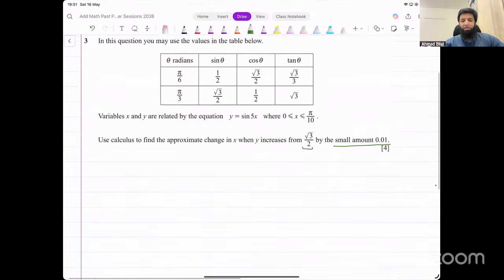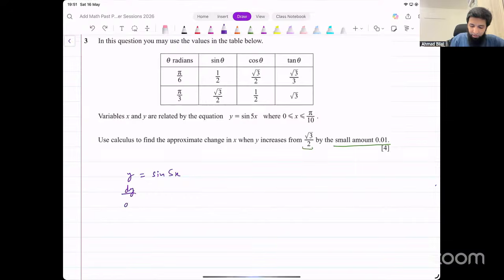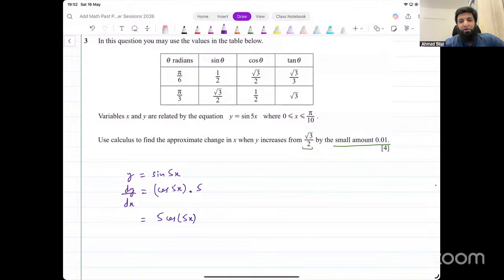Okay, so this is approximate change. Now, first of all, let's find the derivative. We are given the function y equals sine 5x. Let's differentiate it and see what we get. What's the derivative of sine? Derivative of sine is cos, so it becomes cos 5x multiplied by the derivative of 5x, which is 5. So it simplifies to 5 cos 5x. This is the derivative that we're getting.